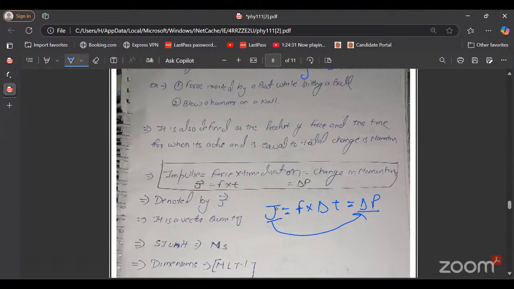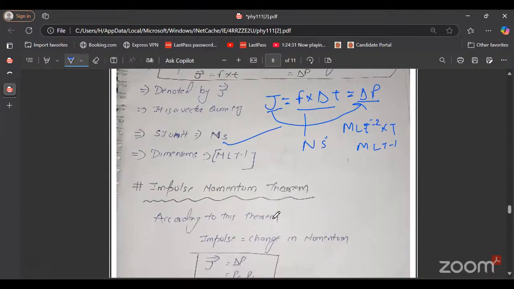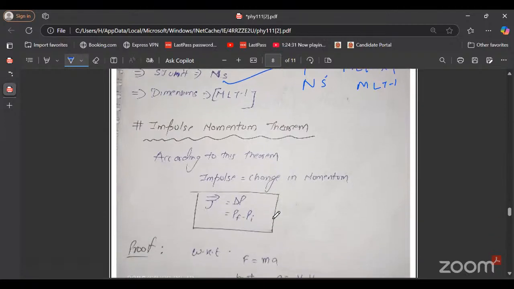So the formula of impulse is force into time duration. Force has SI unit Newton, time has SI unit second, so the SI unit will be Newton second. And the dimensional formula: we know that force has dimensional formula MLT minus 2 and time duration is T. So MLT minus 1 will be the dimensional formula of impulse.